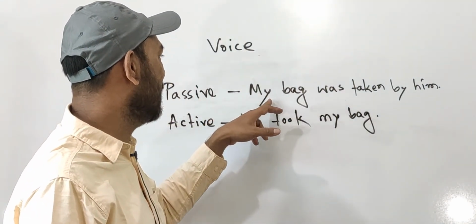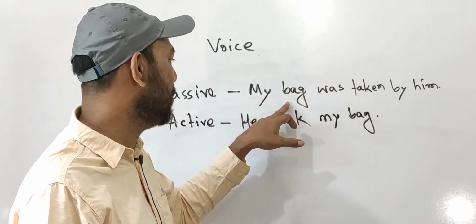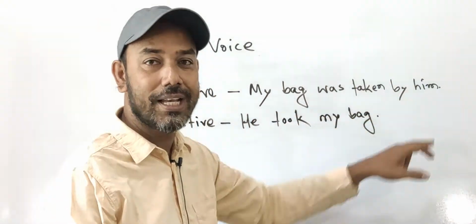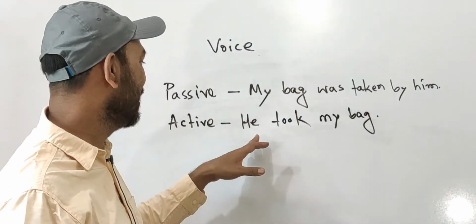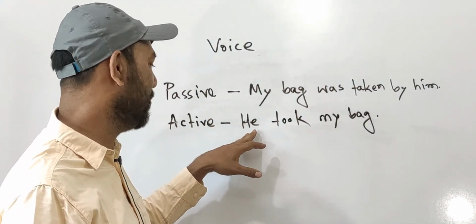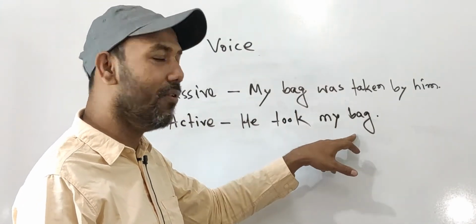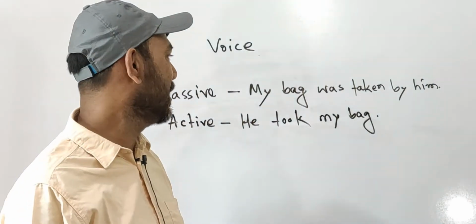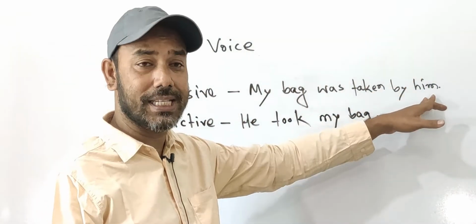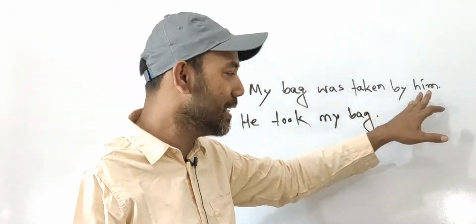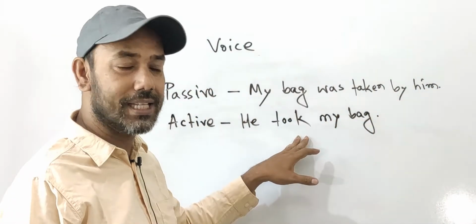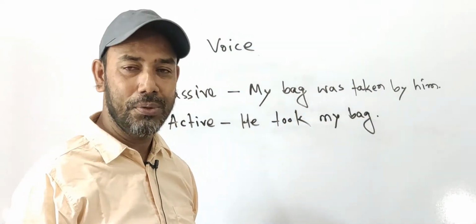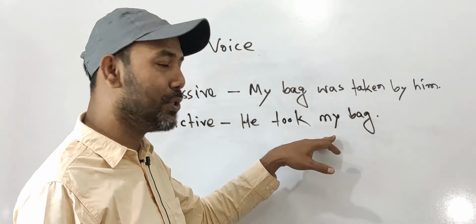So we see that in the passive voice here there are 6 words: 1, 2, 3, 4, 5, 6. But in the sentence of active form there are only 4 words: 1, 2, 3, 4. I mean, there are 2 more words than the usual. Correct? I think that you have got some idea from this class.